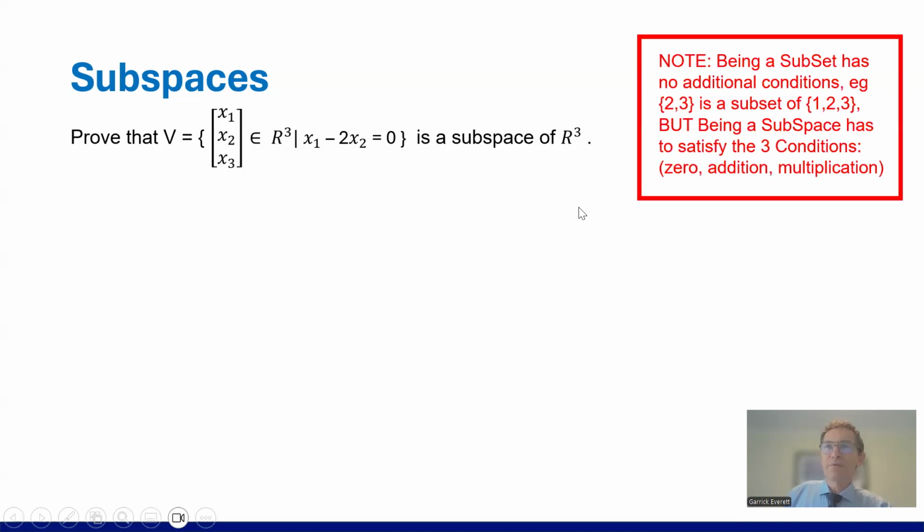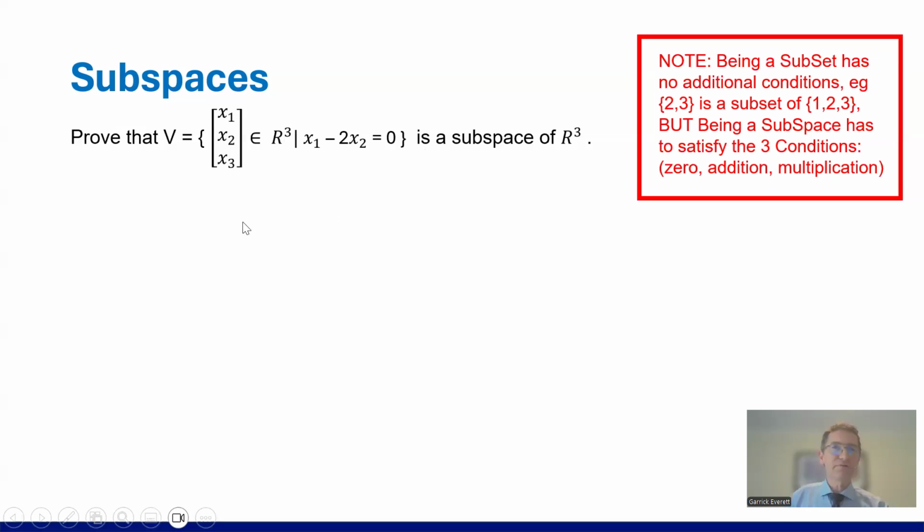Just a note here. Being a subset has no additional conditions. If you've got {2, 3} as a subset of {1, 2, 3}, you don't have to do anything to prove that other than saying those numbers are in that set. Ta-da, done. Pretty easy. But being a subspace has to satisfy those three conditions of zero, addition, and multiplication. Being a subset, no conditions other than those numbers are in there. For a subspace, we have to satisfy the conditions. So we're going to prove that this is a subspace, and it's a very straightforward proof.